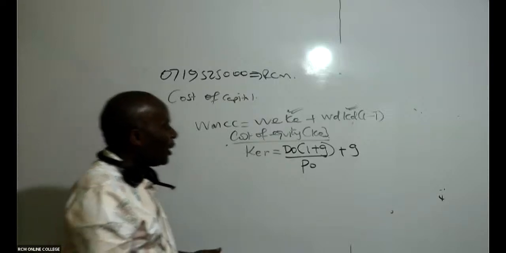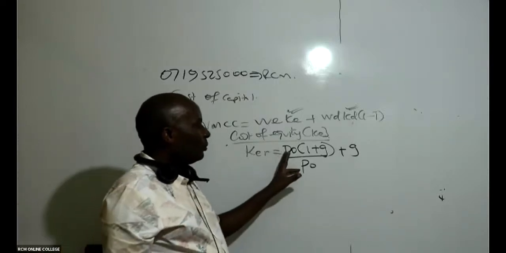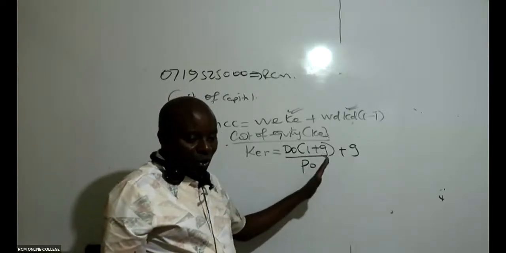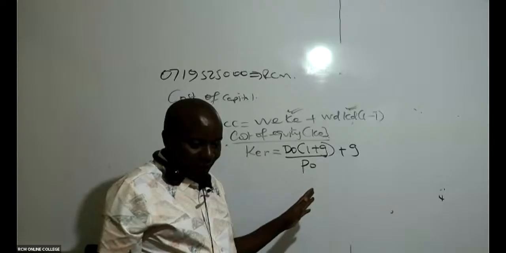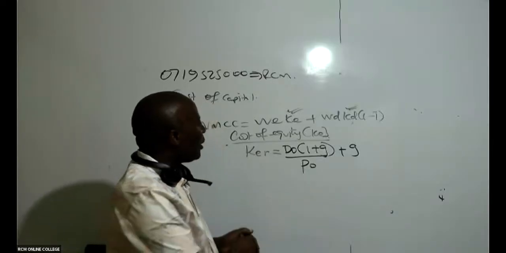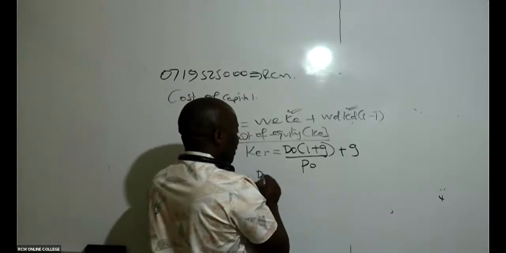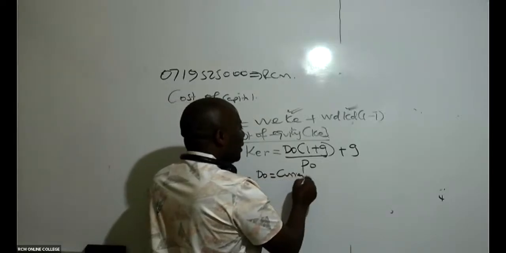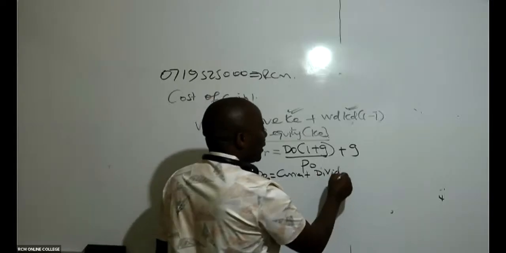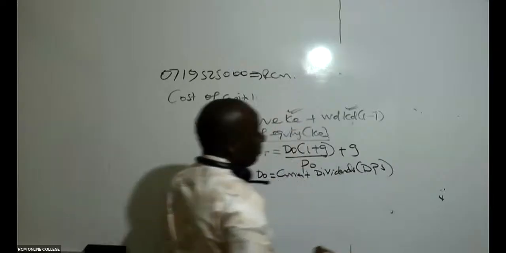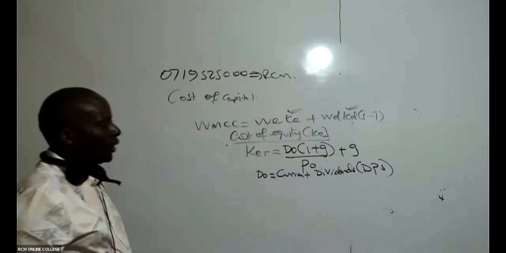Cost of equity for retained earnings: you take D0 times 1 plus G, all over P0, plus G. Remember that this D0 stands for the most recent dividends, the current dividends, what we call the DPS.